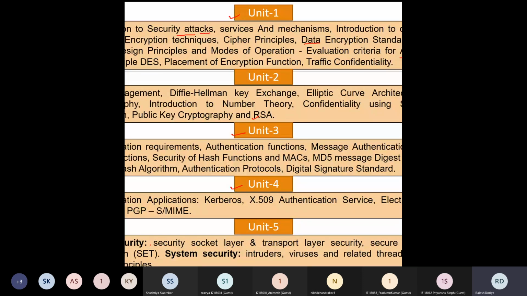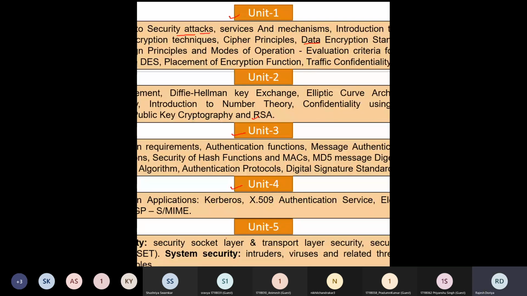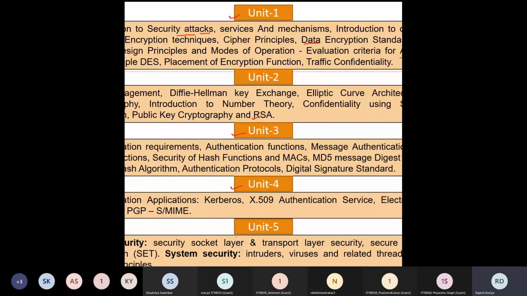Namely in web security, we are going to see SSL and TLS. Okay, so apart from that, one particular variety of these, which is SET, that too we will see. Okay, and in case of system security, things like intruders, viruses, firewalls, and their design principles are going to be discussed. So this is what will be there in your last unit.